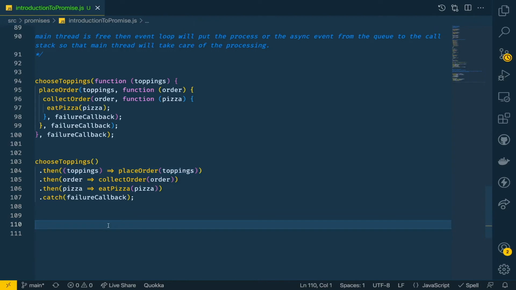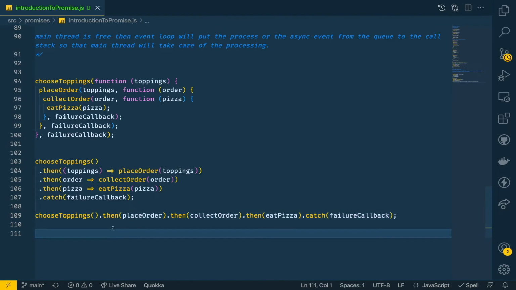It is much nicer, crisper and shorter, and it looks very easy to understand as well. We could have also simplified this into a single line like place order, because place order is nothing but a function, and a function we can pass as a callback. In then it expects a callback, so we can just write place order here, collect order here, eat pizza here.